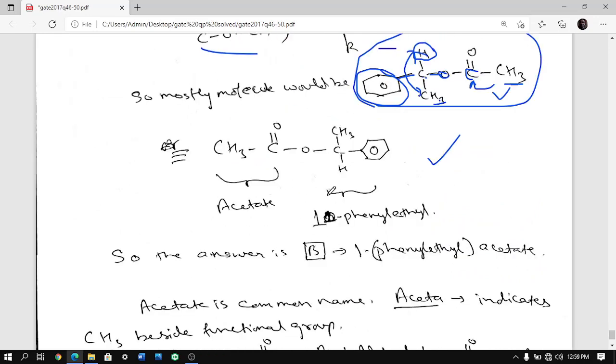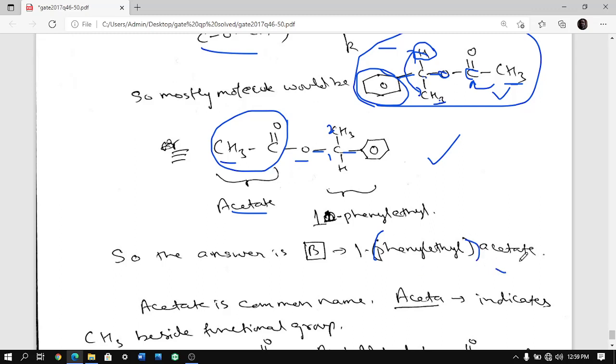What is the name? The common name for this part is acetate. Ester is there and the CH3 is there, so it is acetate, and you have 1-phenyl ethyl. Why 1-phenyl ethyl? Because from this we start counting. It is 1 and 2, so 2 carbons, so it is ethyl, and at carbon number 1 you have phenyl, which comes in brackets. So you have 1-phenyl ethyl acetate.